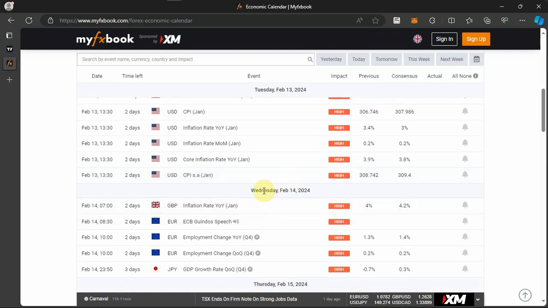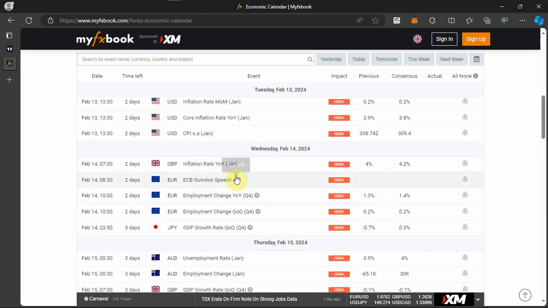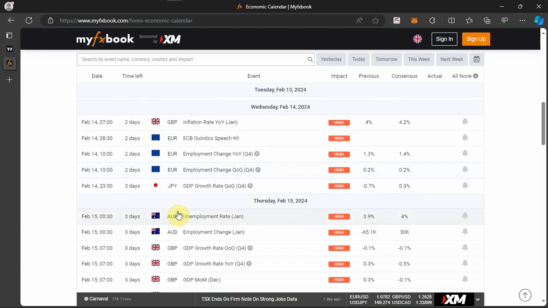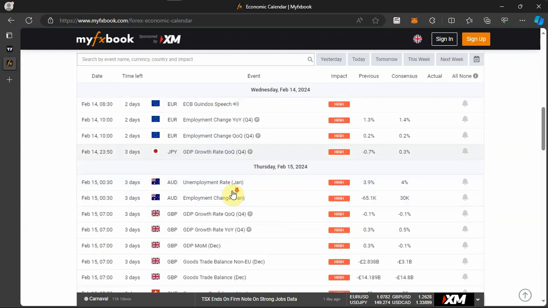On Wednesday, 14th February, we have GBP inflation rate year over year for the month of January. We have the ECB speech for Eurozone. We have employment change year over year for the fourth quarter for Eurozone. We have employment change quarter over quarter for the fourth quarter for the Eurozone. We have GDP growth rate quarter over quarter for the fourth quarter for GBP. So the fourth quarter here refers to last year, all right? The last quarter of last year, that is 2023. So take note of that.